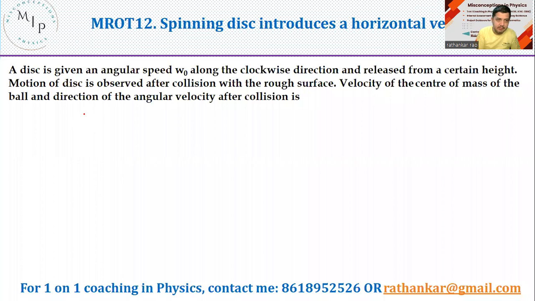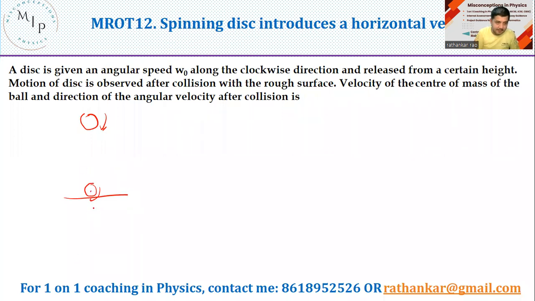Now, what did we do? We have a ball or a disc. Here we have used a disc. I used a ball there. Now we spin this disc. It falls onto it. When it comes here, this is its angular velocity. Now, where is the friction acting? That's the question I need to address.